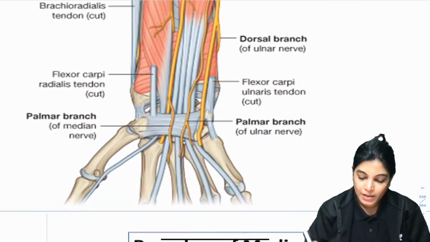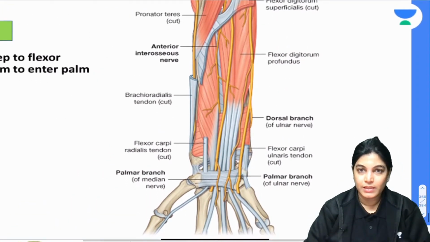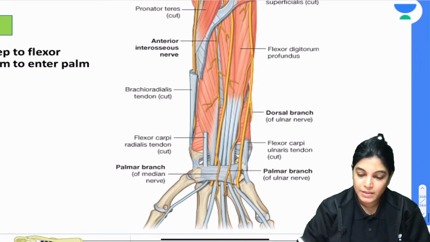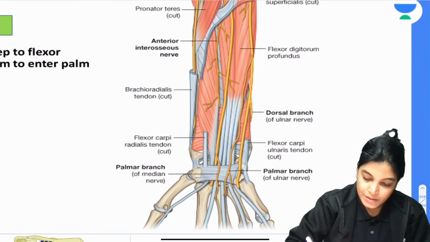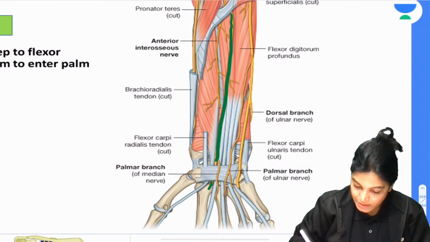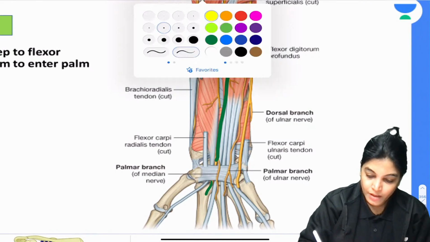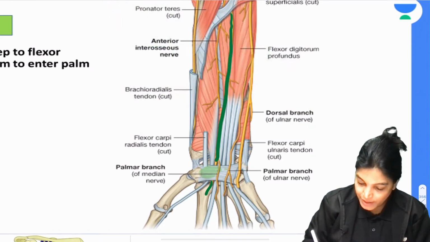So see here. Can you appreciate here? You can clearly appreciate that this is the median nerve, and here you can see it is traversing. Here I want to show you this flexor retinaculum. This is the flexor retinaculum.